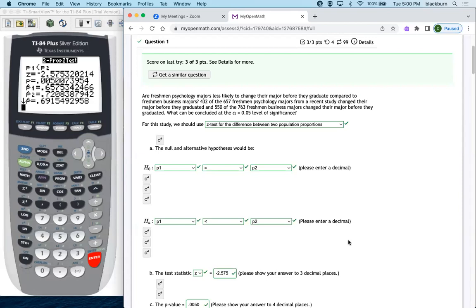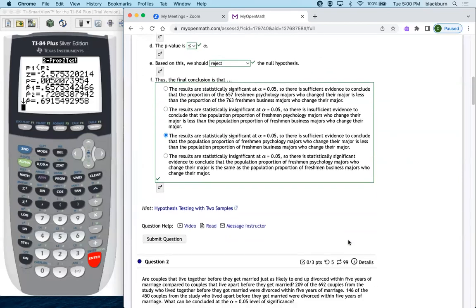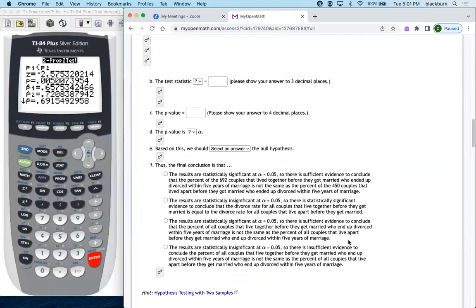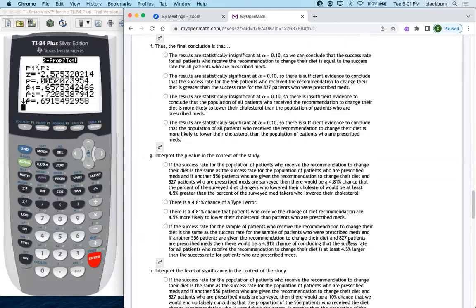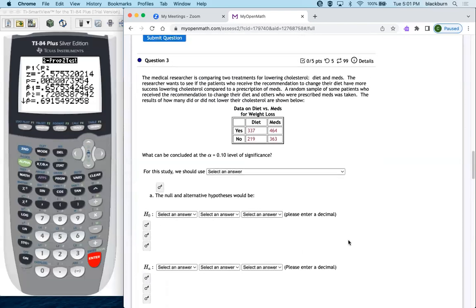Okay, so there's one that looks kind of different, so let's go over that one. Well, 2 looks the same. 3 looks different, plus it's got the 3 questions at the end. So let's take a look at 3. Medical researchers are comparing 2 treatments for lowering cholesterol, diet and meds. The researcher wants to see if patients who receive the recommendation to change their diet have more success lowering cholesterol compared to a prescription of meds. That means, is the proportion of the diet going to be less than the proportion of the meds?